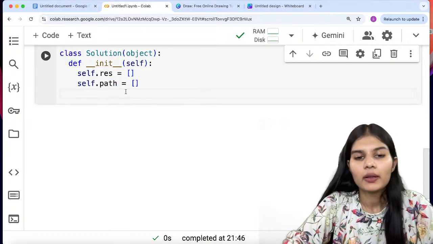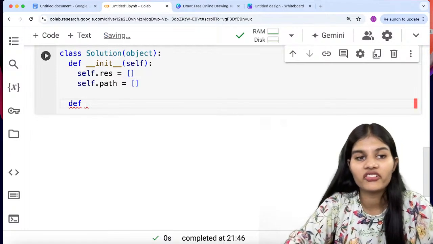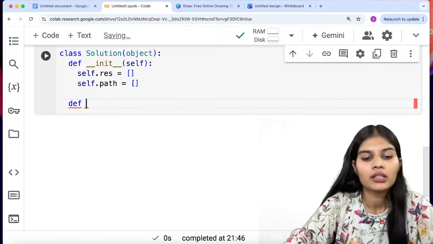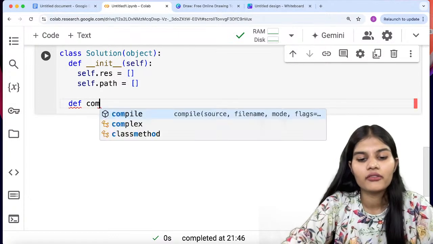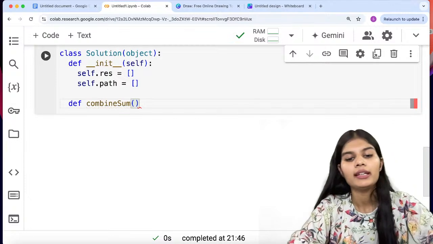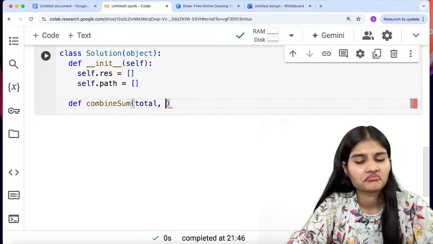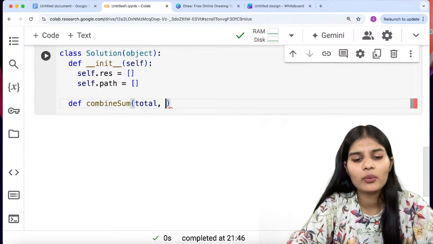Okay, now I will make my next final function for this whole question. The function name you can give as combine sum. Inside that I will pass all the parameters I want. Total I would take.